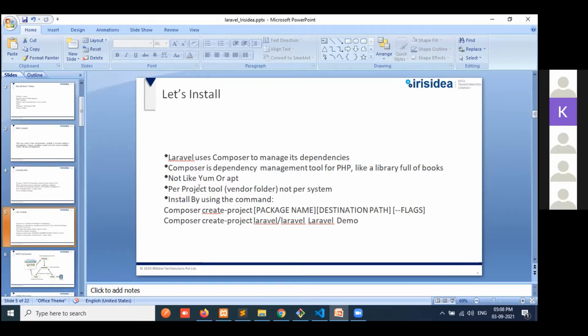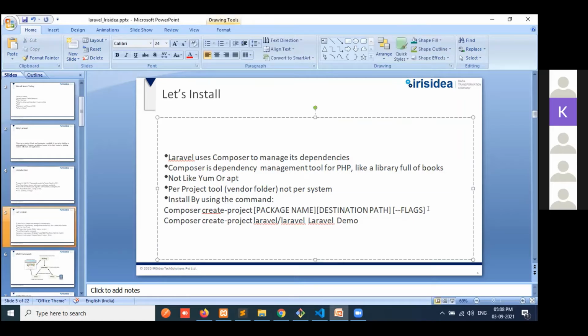It's a per-project tool, with one vendor folder per project, not per system, and it is installed by a command. Can I show you the command to create one demo project?